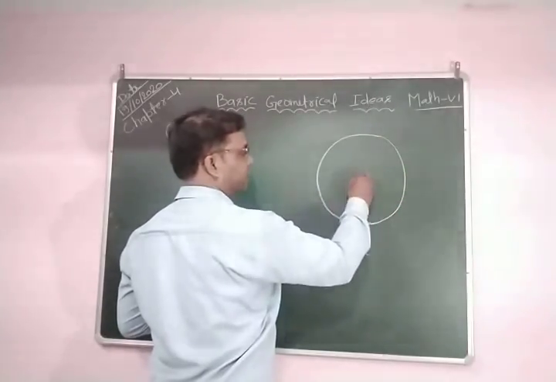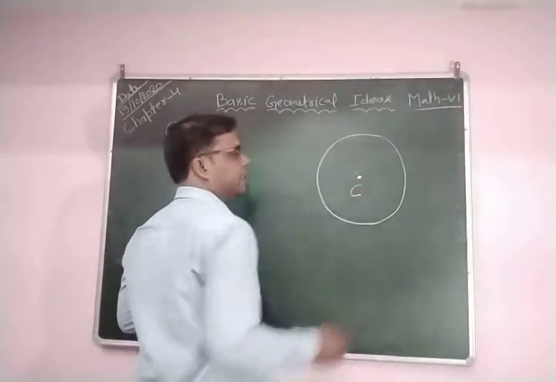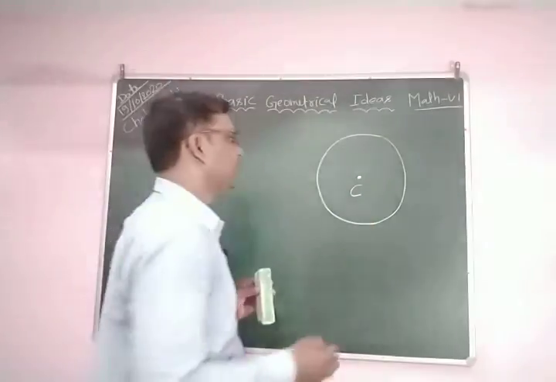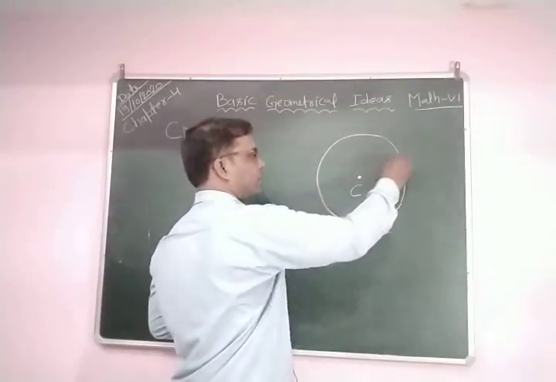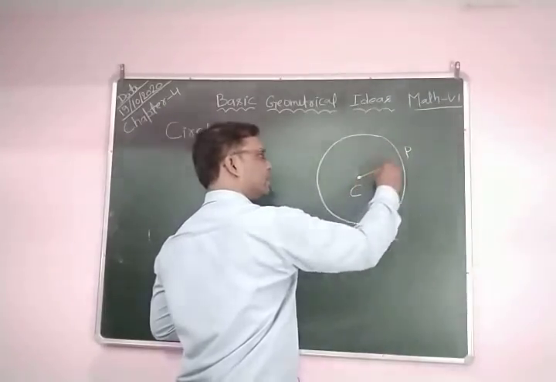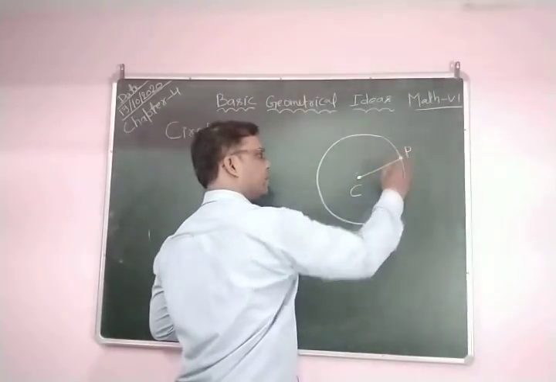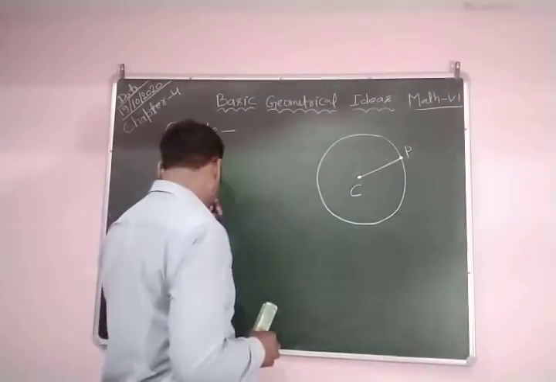This is our center. Suppose this is the center C, and we take any point on the circumference. You know this is the circumference. So this is point P. Any point on the circumference of the circle is P.